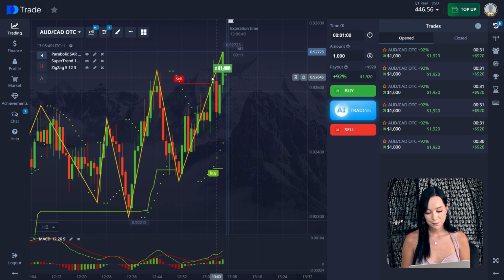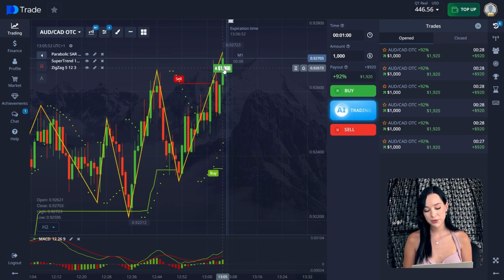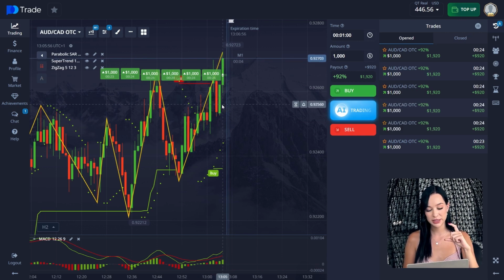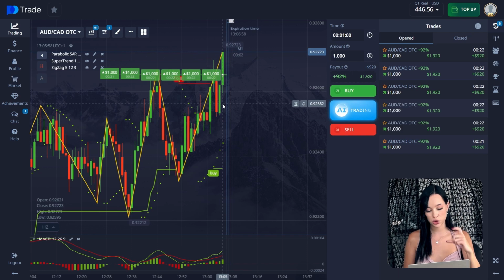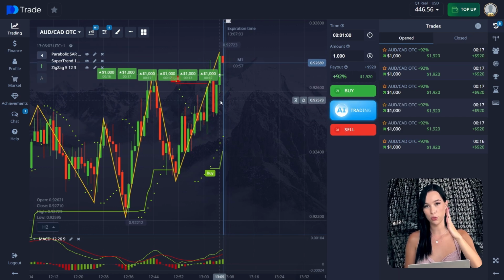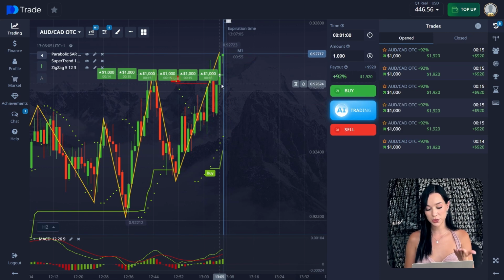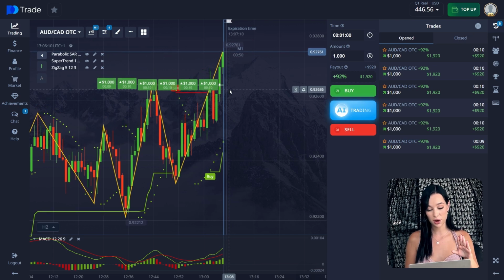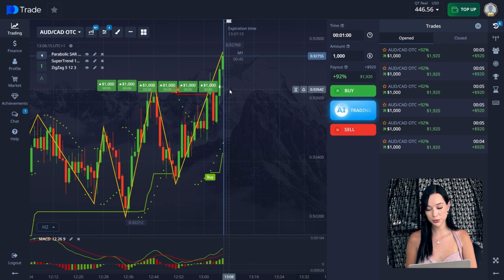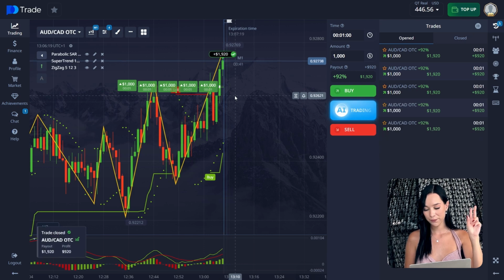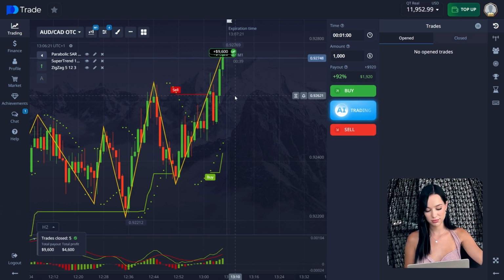Here we can see that the previous candle was a red candle, so it was the corrective one, and it was pretty huge. And when we see this kind of strong movement in the downward direction, we should wait for a strong upward movement in a different direction. So that's what's happening right now. It's 13 seconds till the end of our trade, and we are confidently closing this trade in a plus. I think it will definitely not reverse in just 5 seconds. It's 4, 3, 2, 1. And guys, we did it.